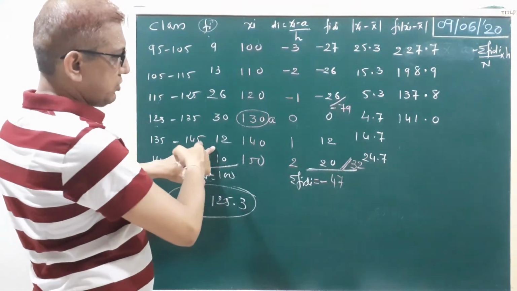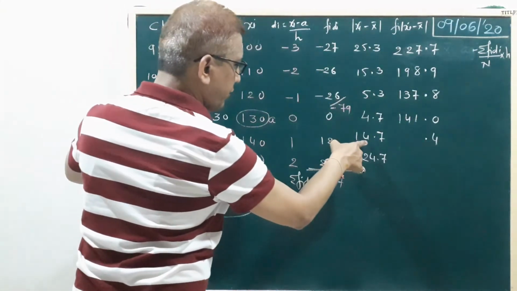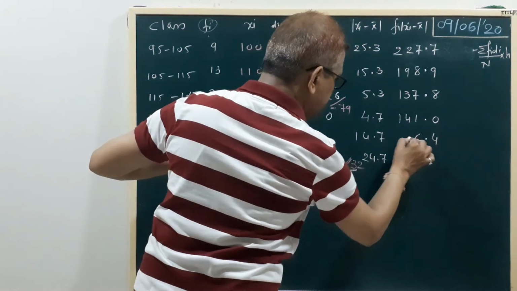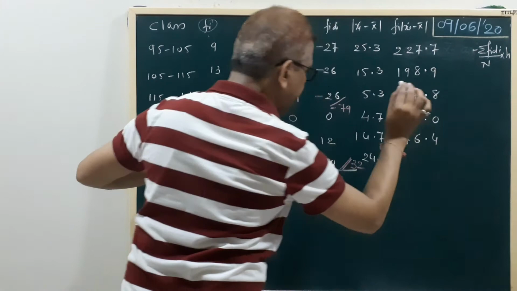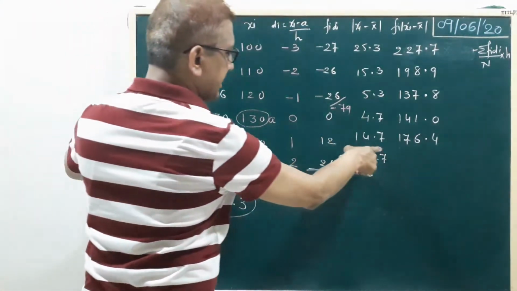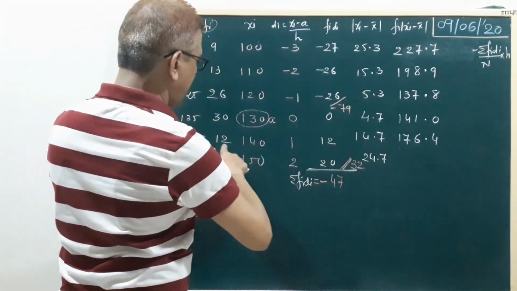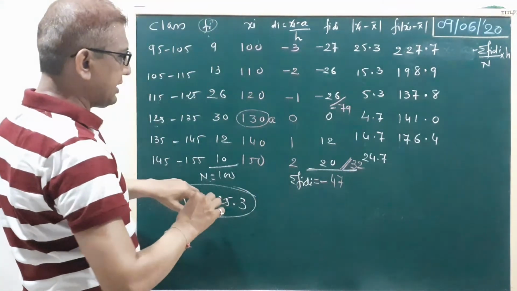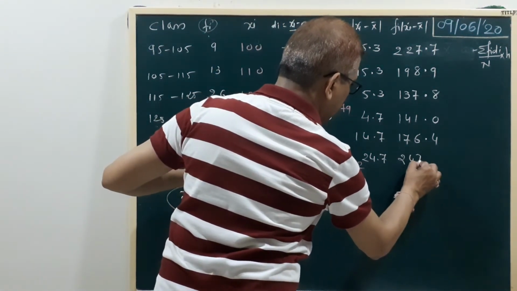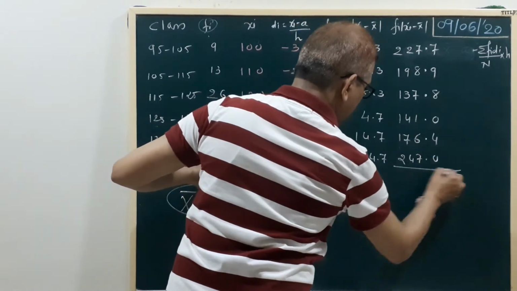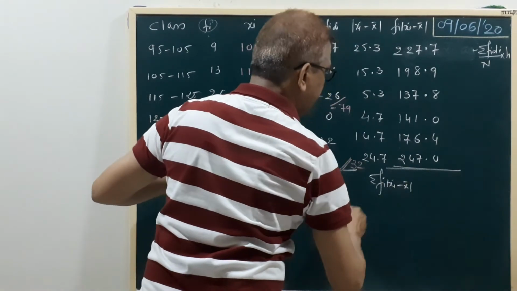Now 12 table, 12 7s are 84, 8 carry on. 12 4s are 48 plus 8, 56, 5 carry on, 12 1s are 12 plus 5, 17. Again 12 7s are 84, 8 carry on, 12 4s are 48 plus 8, 56, 5 carry on, 12 1s are 12 plus 5, 17. Now here 10 multiplied by 24.7, so the answer 247.0. Now the sum, sigma fi modulus xi minus x bar. Clear?